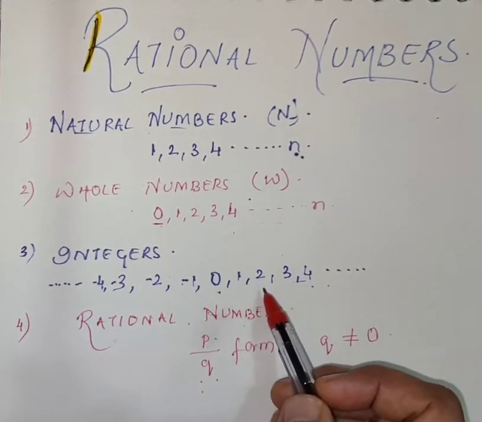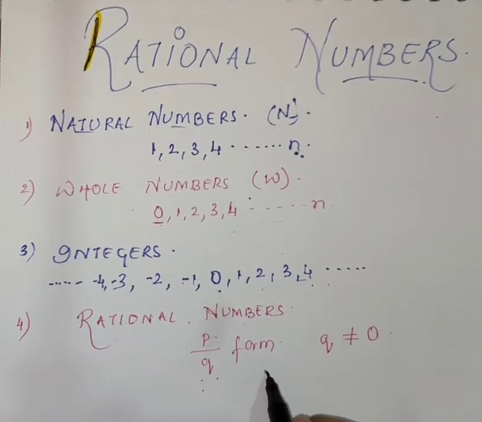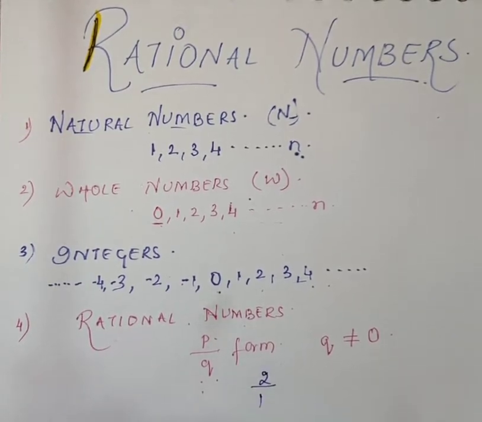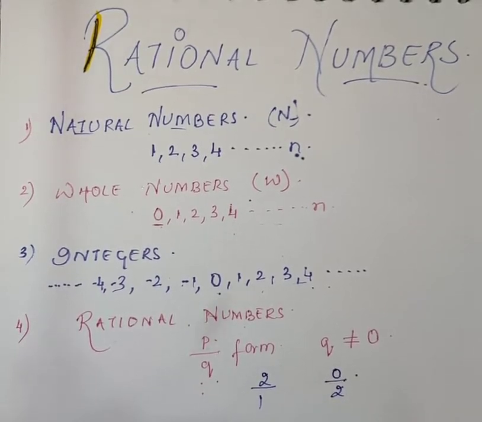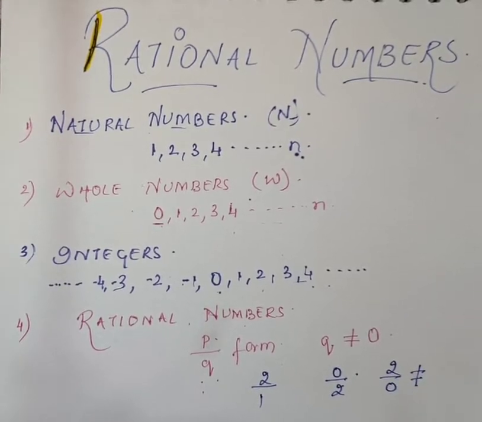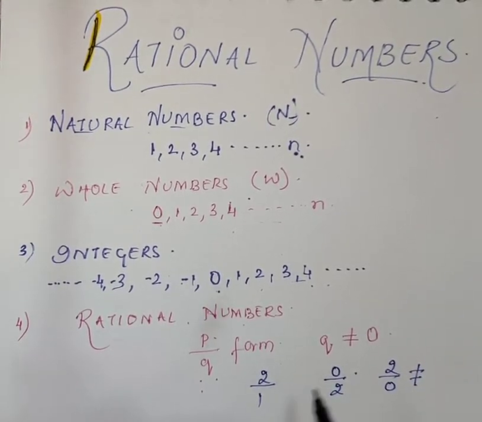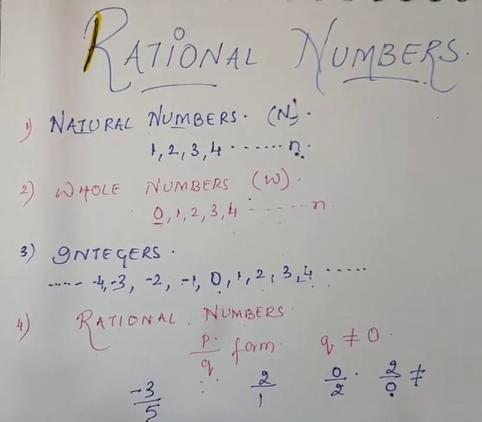All the integers can be expressed in p upon q form. For example, if I say 2, I can write 2 as 2 upon 1. Even 0 upon 2 is a rational number, but 2 upon 0 is not a rational number. So in rational numbers, the denominator should not be equal to 0. And for example, minus 3 upon 5 is a rational number.